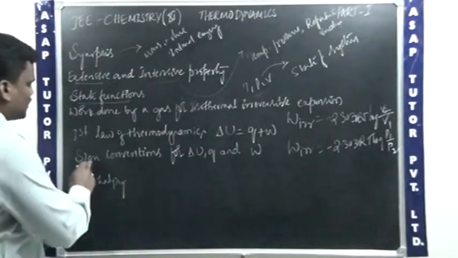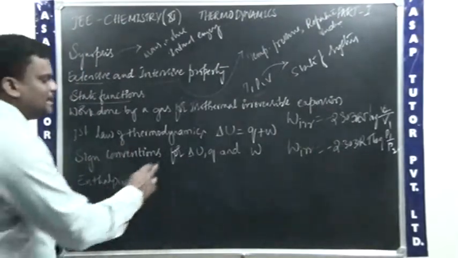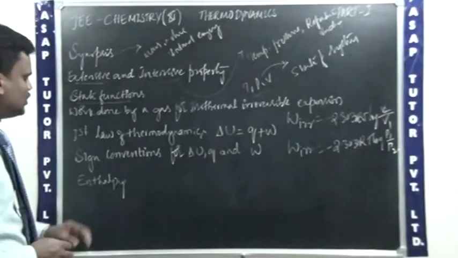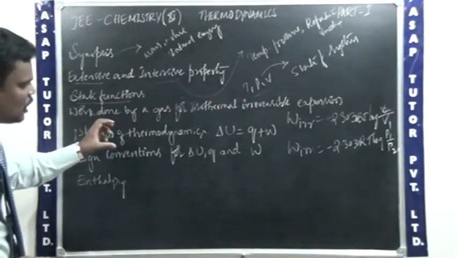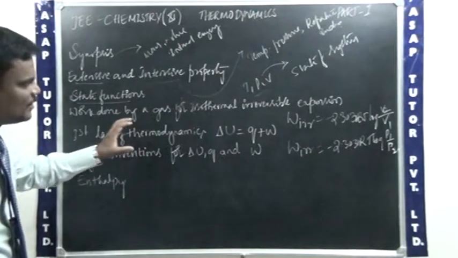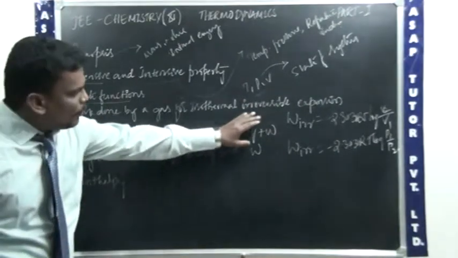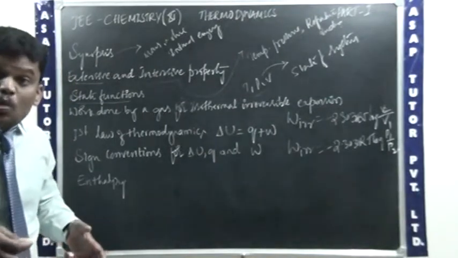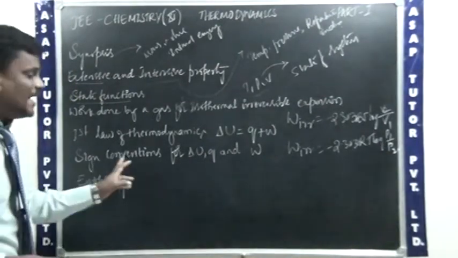Now we'll pass on to the sign conventions for delta U, Q as well as W. From the first law of thermodynamics, we can derive the mathematical expression. Now, for the mathematical expressions, we can give the sign convention. On what basis will we give the sign conventions?